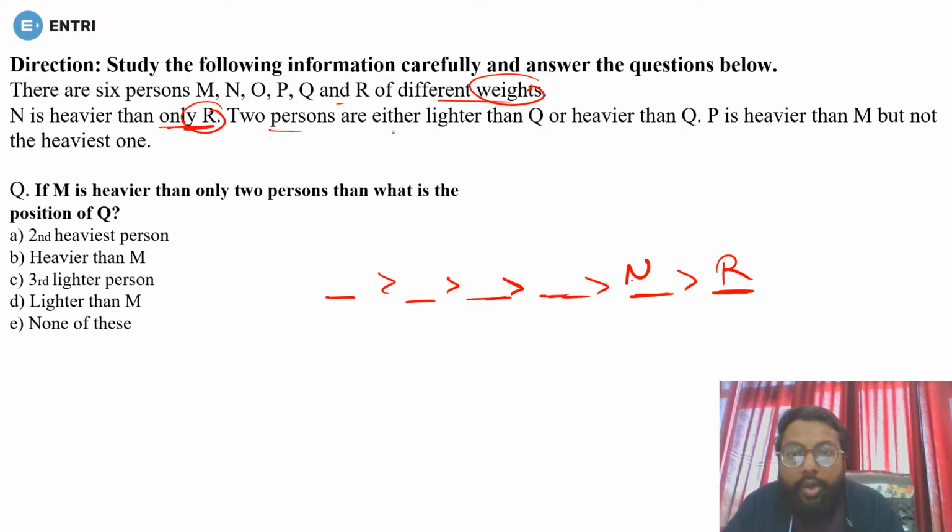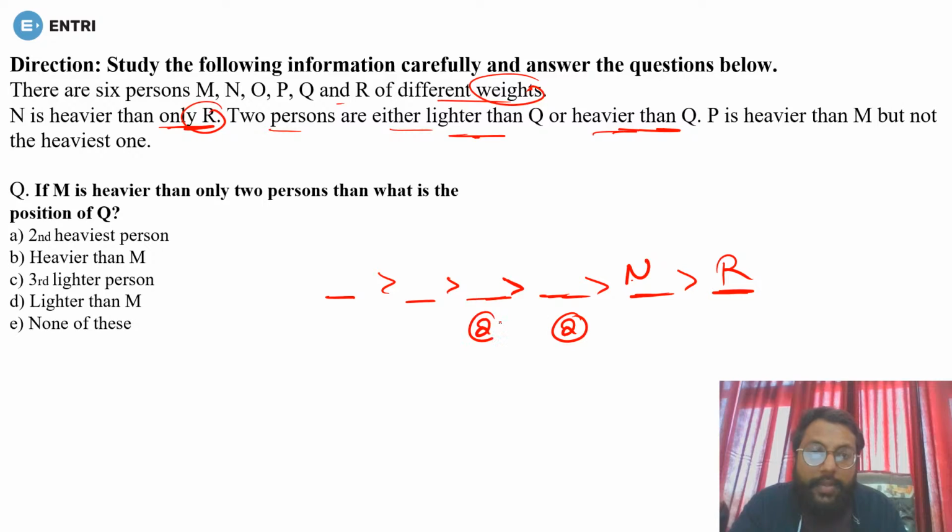Yes or no? Now 2 persons are either lighter than Q or heavier than Q. If it is lighter than Q, it can be Q here, and if there are 2 persons heavier than Q, it can be Q here. Yes or no? But we will see it later on.